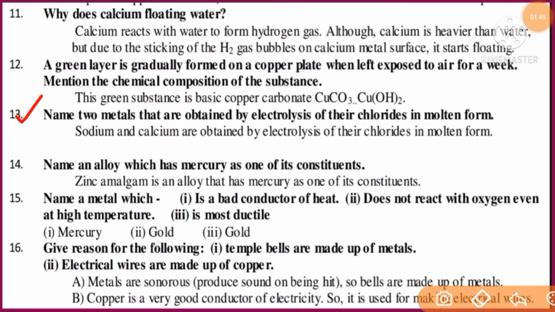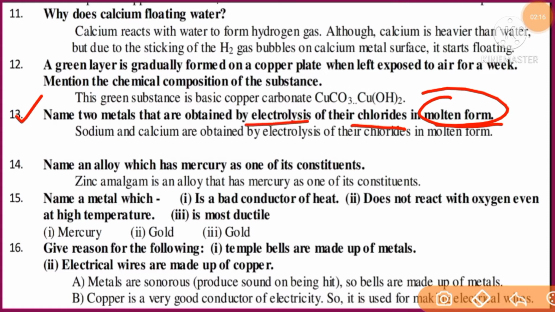Next question. Question number 13. Name two metals that are obtained by electrolysis of their chloride salt in molten form. Chlorides. First you should know what is molten form. The crystal form of a salt cannot pass electricity in the crystalline form, but when dissolved into water or in solution form, it starts conducting electricity.